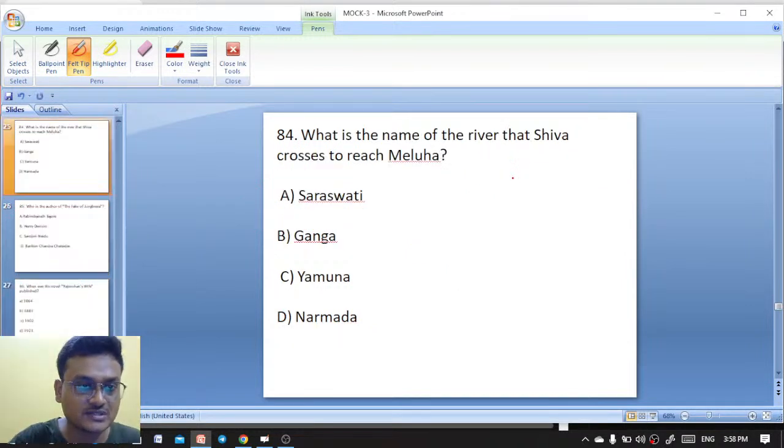Next question, moving on to question number 84. What is the name of the river that Shiva, the protagonist of Immortals of Meluha, crosses to reach Meluha?